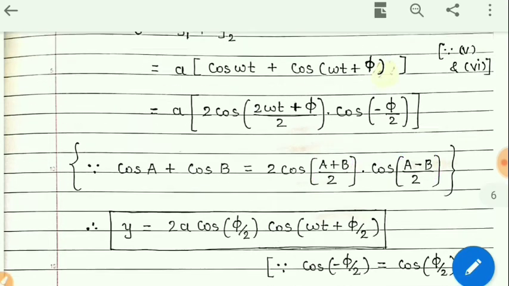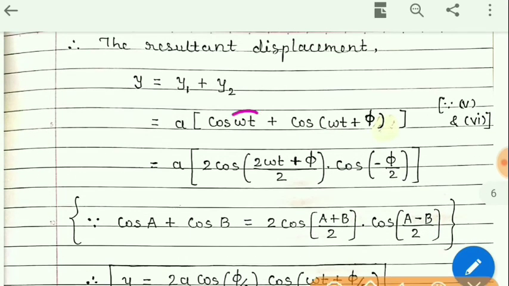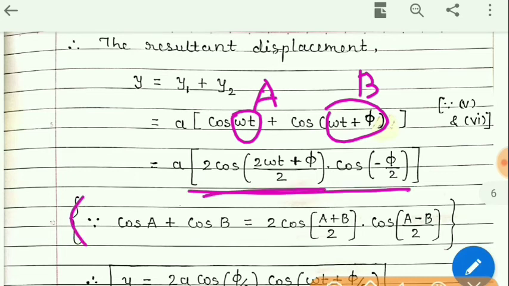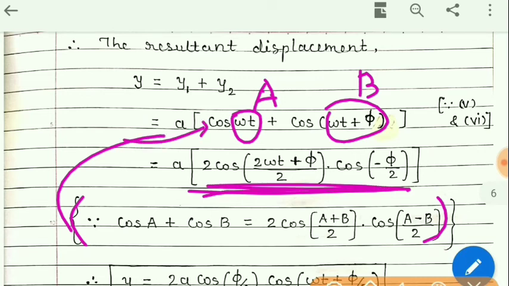If we apply this formula here, we get this term.